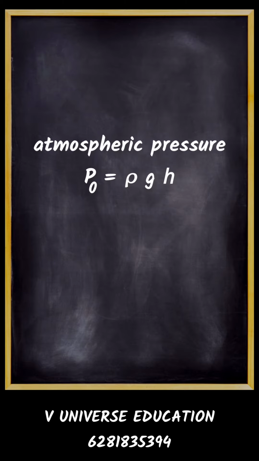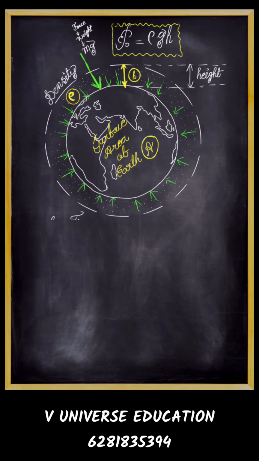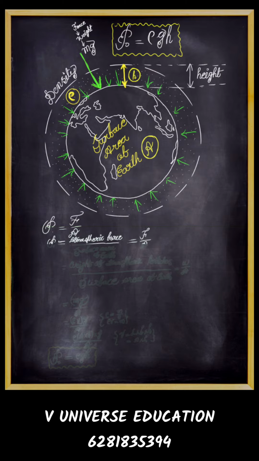Atmospheric pressure P naught is equal to rho gh. Atmospheric pressure means the pressure exerted by the particles present in the atmosphere towards the earth due to gravitational force per contact area of the surface of the earth. We know the general formula for pressure is equal to force by area.